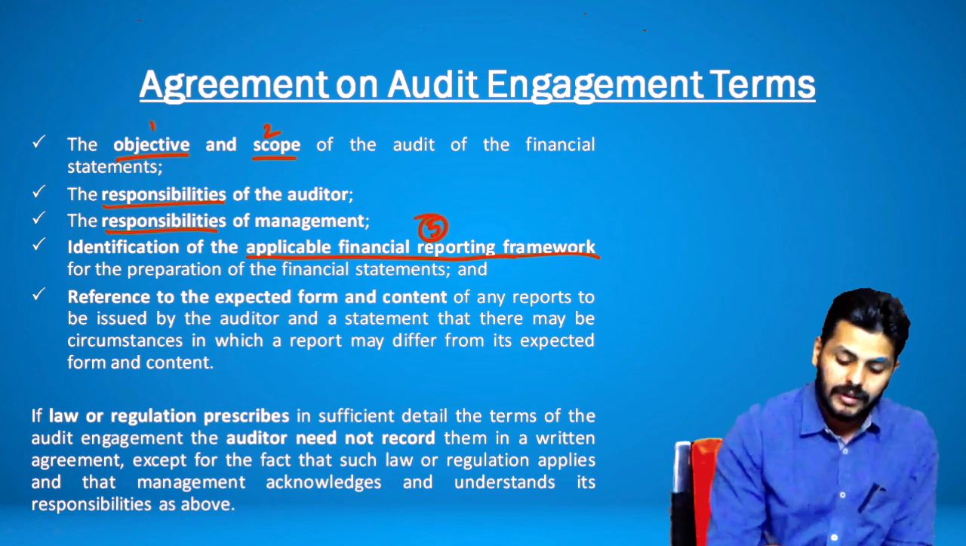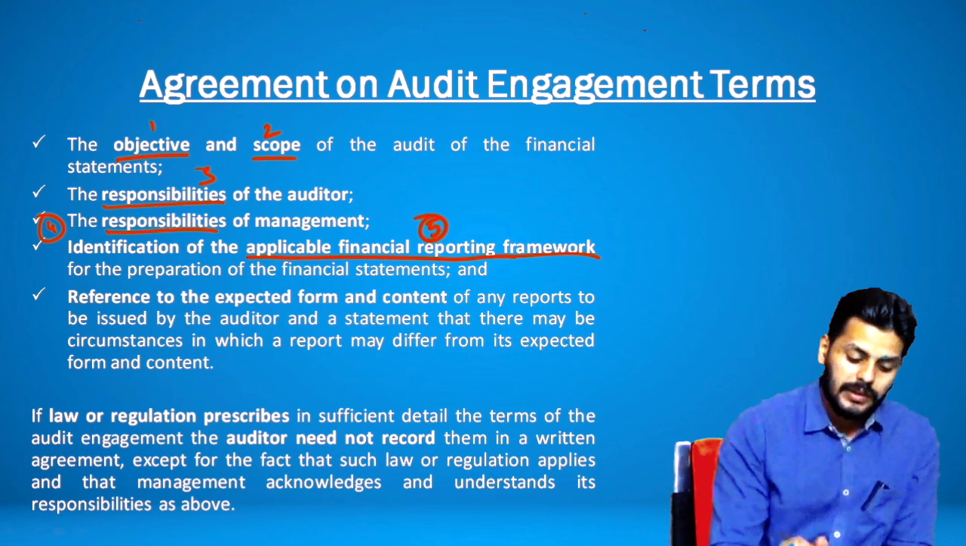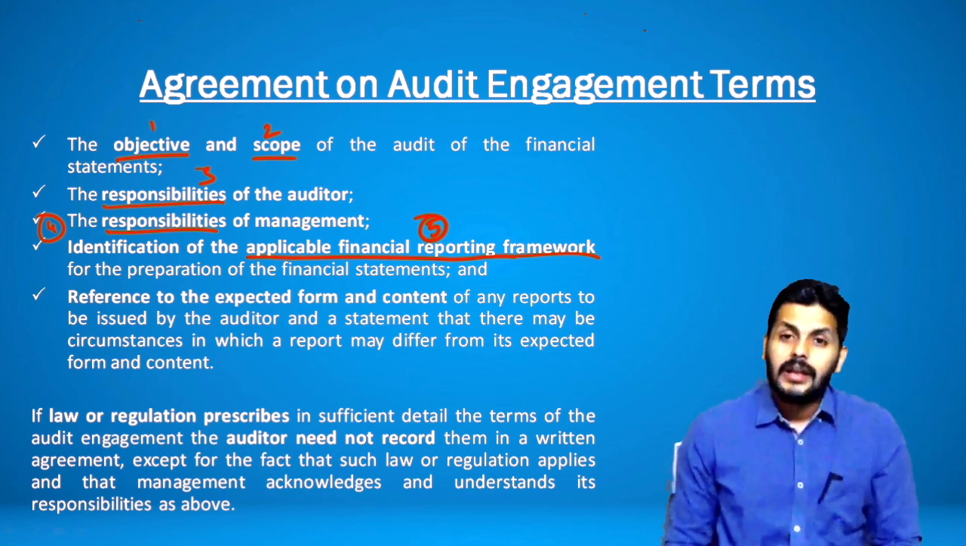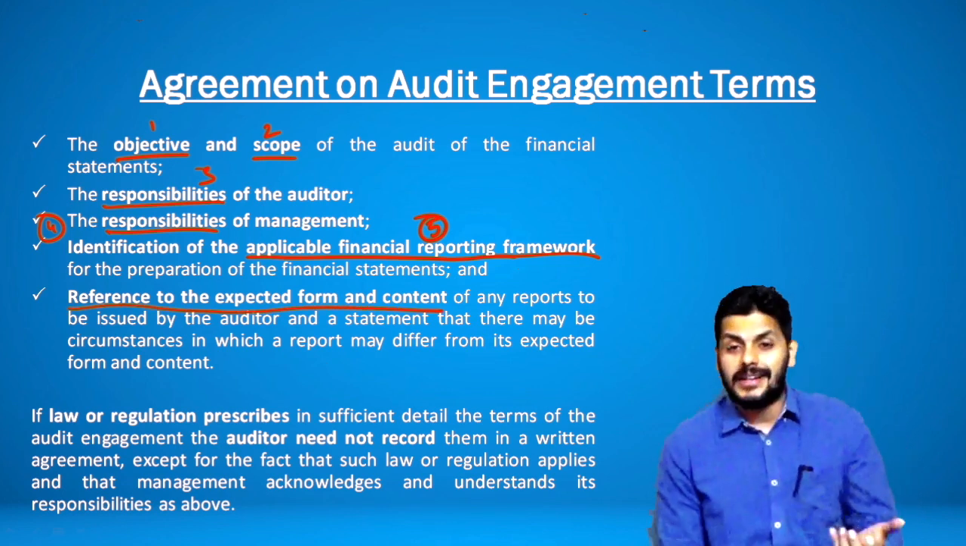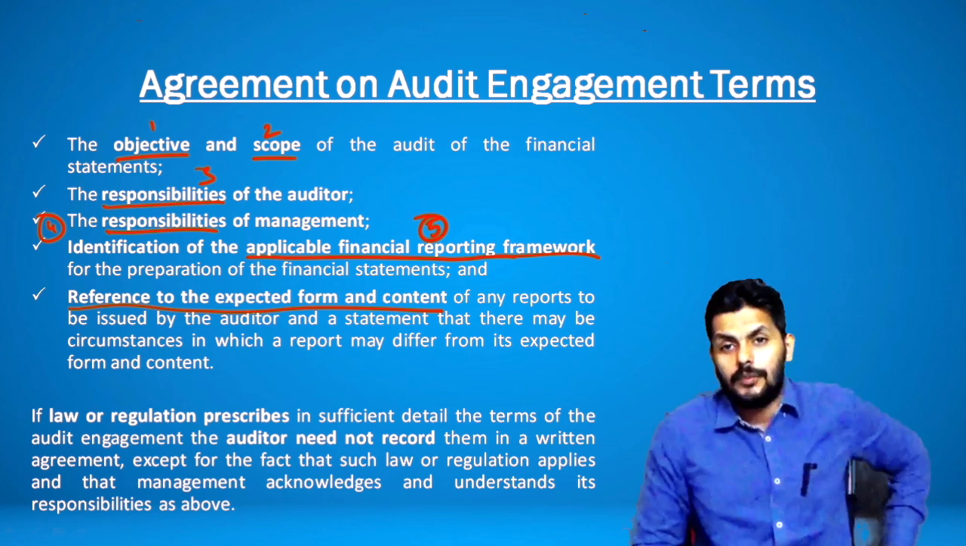This is point 5, 3, 4. So objective, scope, responsibilities of auditor, responsibility of management, and applicable financial reporting framework. Not just that, you will also pull off the reference to expected form and content of the audit report. See, end of the audit, what is the ultimate objective? It is to give the audit opinion, right?